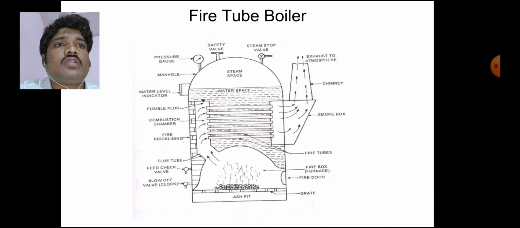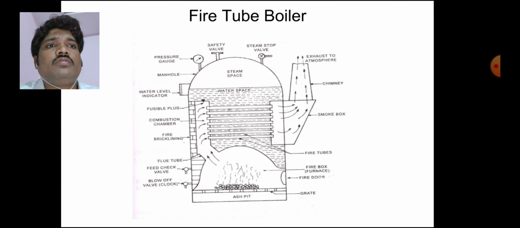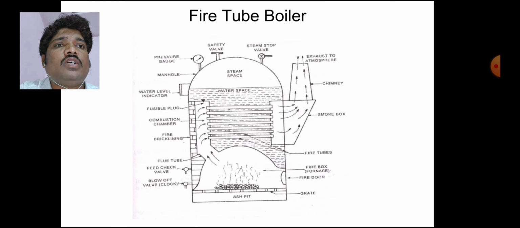The exhaust gases go out to the atmosphere. A chimney and a smoke box are provided. The exhaust gases go through the smoke box and the chimney. The parts are: fire tube, fire box, furnace, fire door, grate, ash pit, blow off valve, and clock.